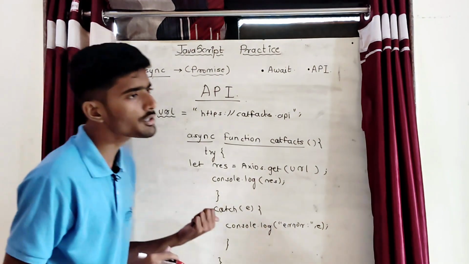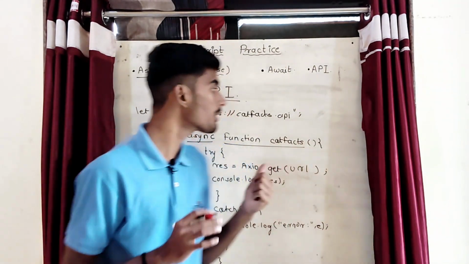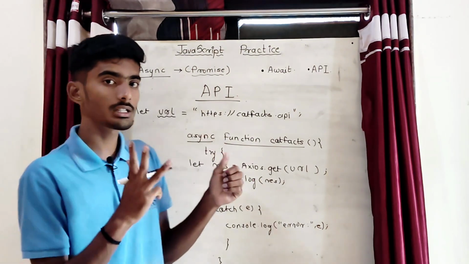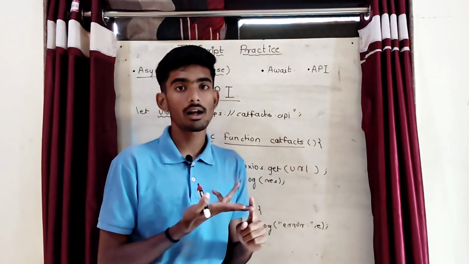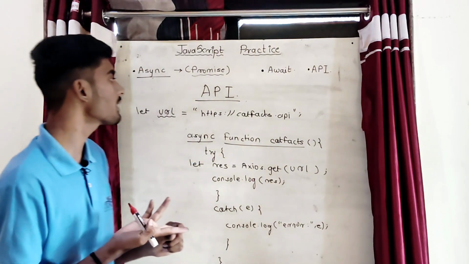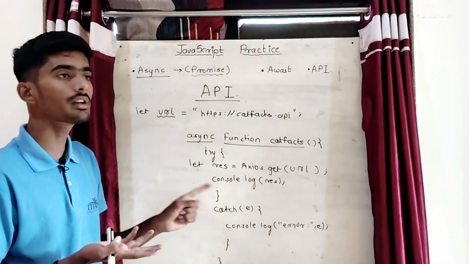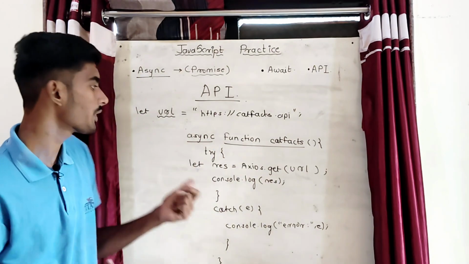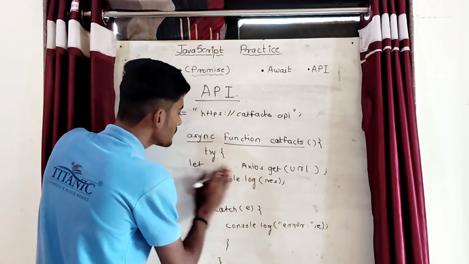Okay, it will return you output, meaning it will return a promise, but your promise will be in pending form. As we studied, a promise has 3 states: resolved, rejected and pending. So from those 3 states, this code will return a promise in pending form. If you want the resolved form, what will you do? You will simply use the await keyword here.